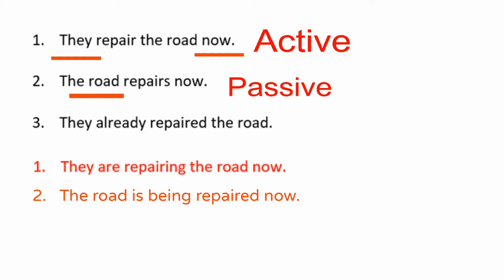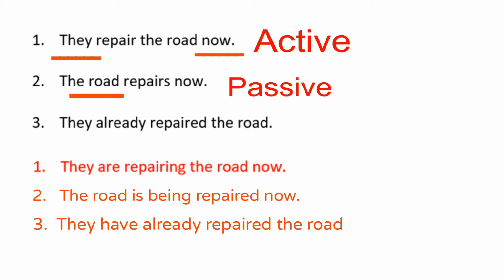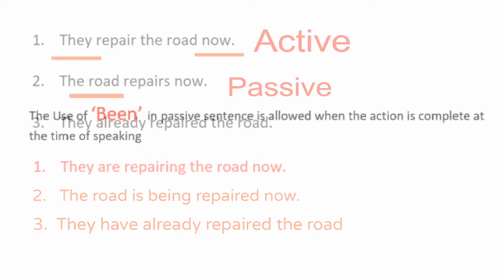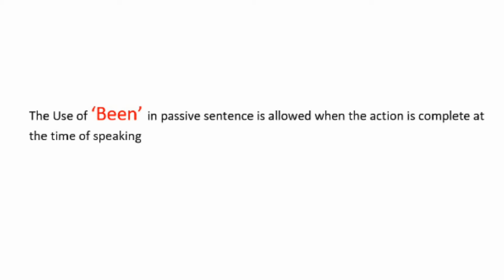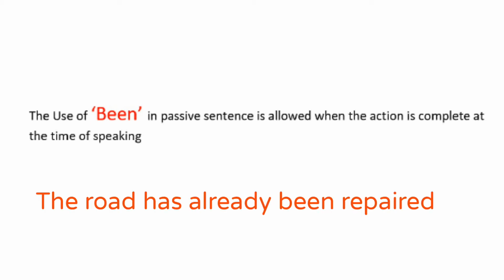Look at the sentence number 3. The meaning of the sentence shows that the action is complete at the time of speaking. So the correct verb form will be expressed in present perfect form. So the answer is they have already repaired the road. In case of a passive sentence, the use of been is allowed when the action is complete at the time of speaking. So the answer will be the road has already been repaired.